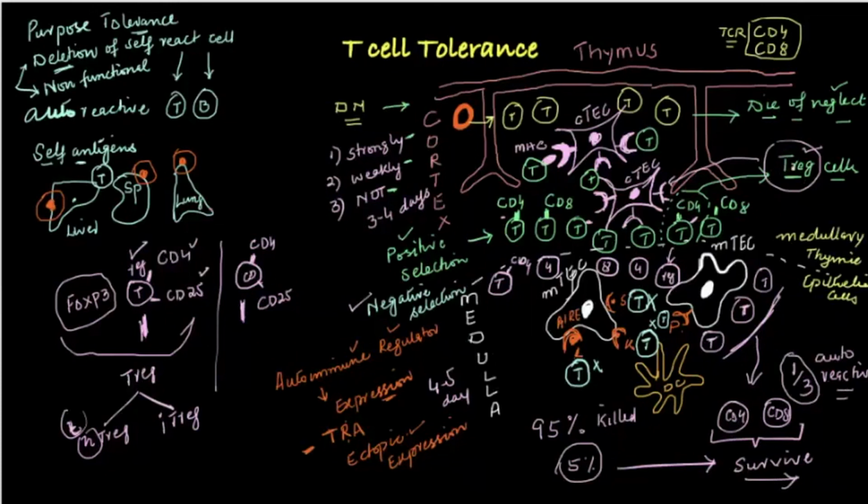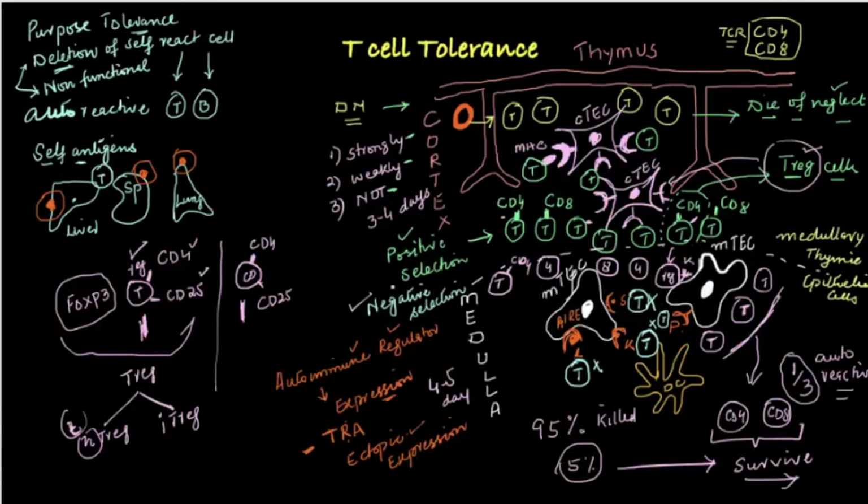So T regulatory cells which bound strongly to the MHC and the peptide go further to the medulla. In the medulla, they also recognize the kidney antigen, for example, or the liver antigen. But they are the only cells that are not killed. They will continue their journey as such. Why?